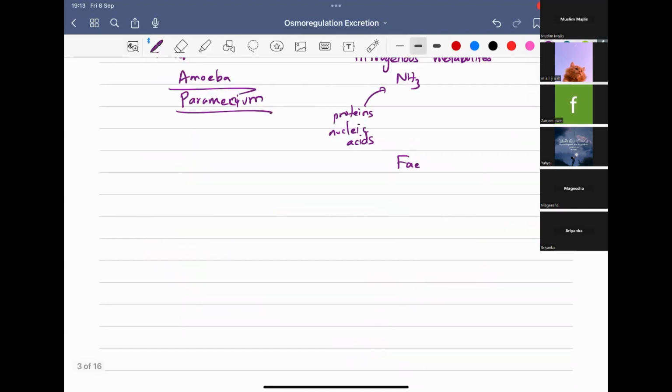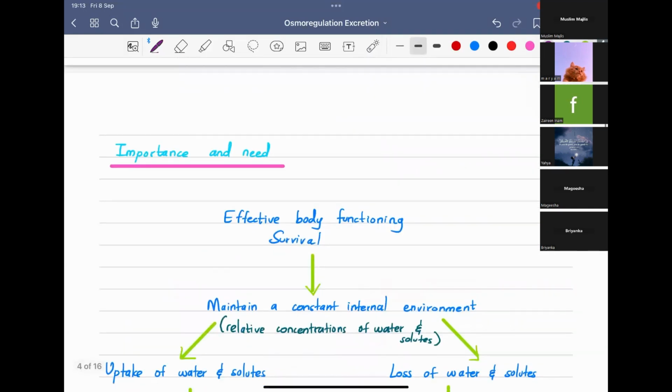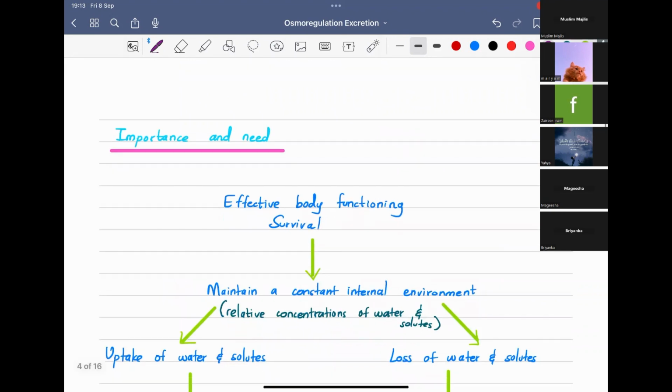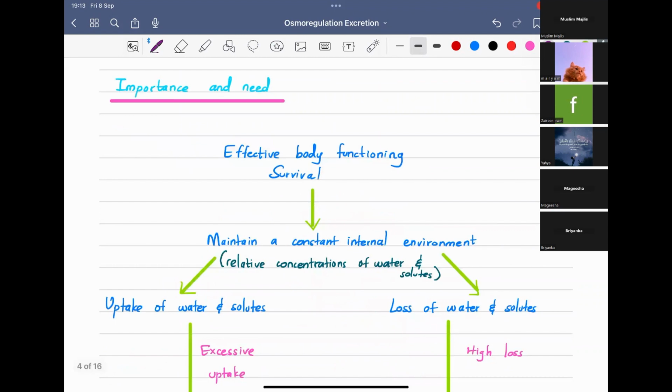So now the importance. We have to know why osmoregulation and excretion are important. I just explained this a little bit before, but we will see more deeply here. Whenever we study any biological process, we need to know why. What is the importance, and why do we need that?